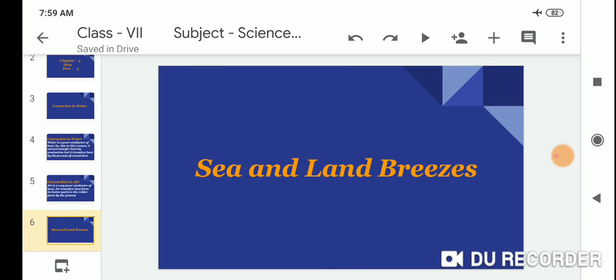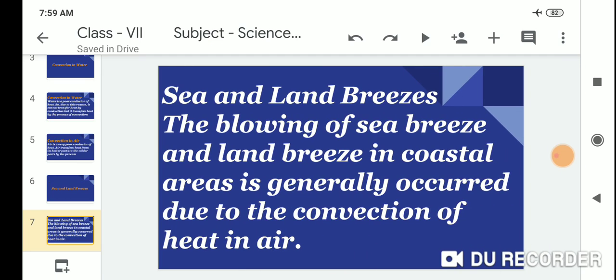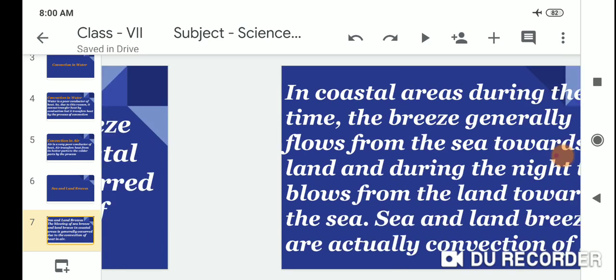The sea and land breeze. Students, let me start with sea and land breezes. The blowing of the sea breeze and the land breeze in coastal areas generally occurs due to the convection of heat in air.